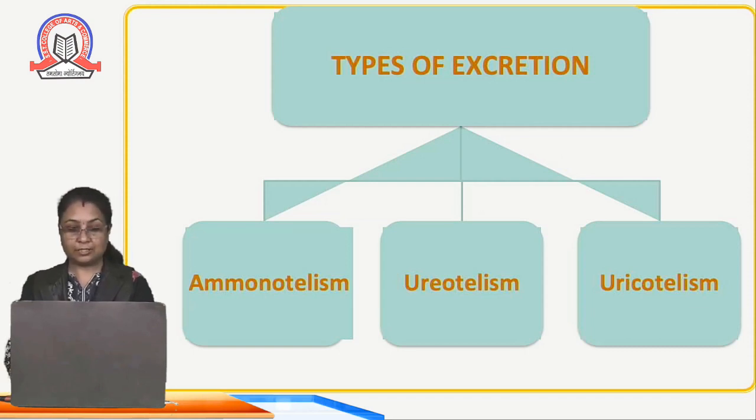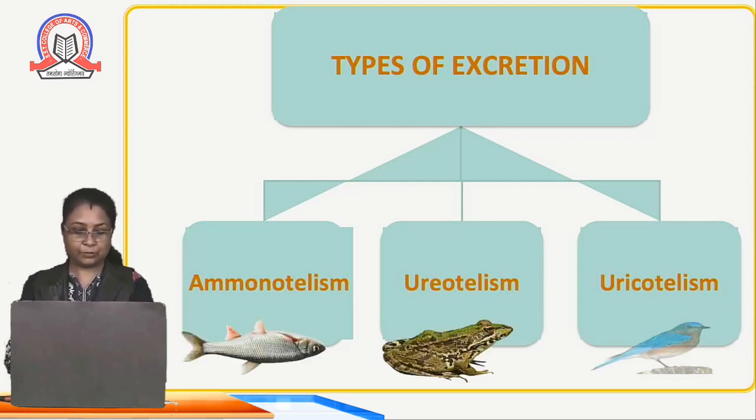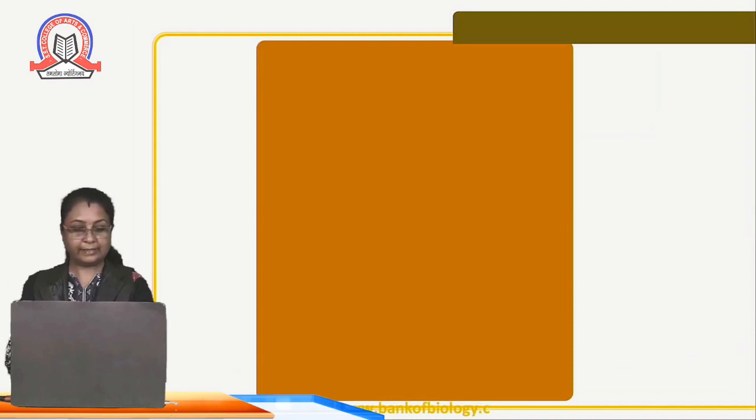And this excretion is of three types. Let us study one by one. First one is ammonotelism, second is ureotelism, and third one is uricotelism. There is a difference between ammonotelism, ureotelism and uricotelism. Different kinds of animals show this kind of excretion. First we will talk about ammonotelism. Ammonotelism is the type of excretion seen in aquatic animals. Here we will see the details of ammonotelism.